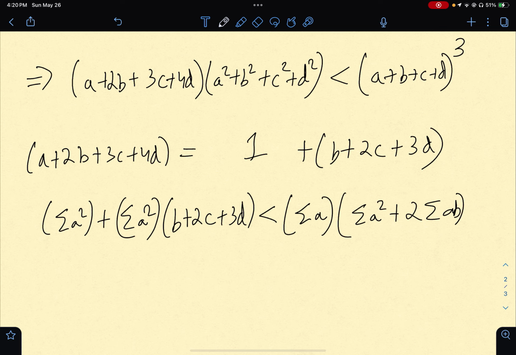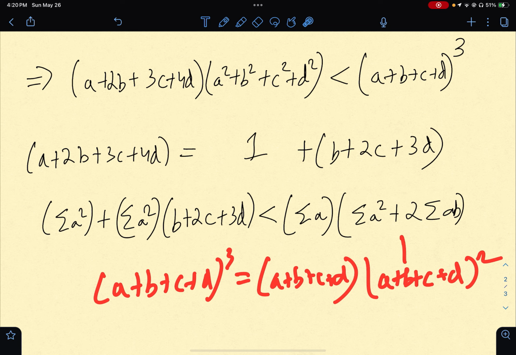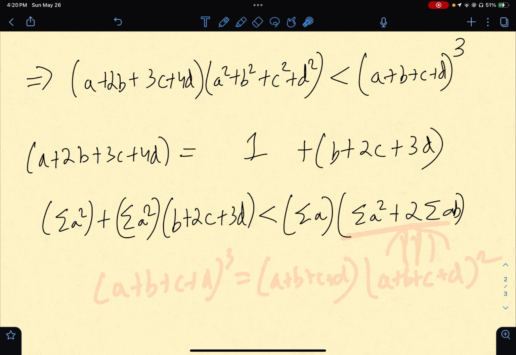So what I've written is that a plus b plus c plus d whole cube is a plus b plus c plus d into a plus b plus c plus d whole square, which is basically this part. So that's what I have written here.